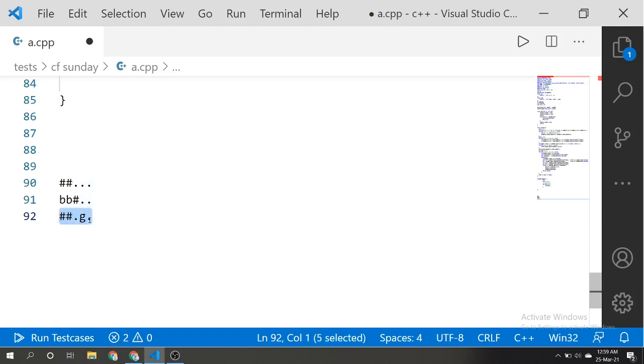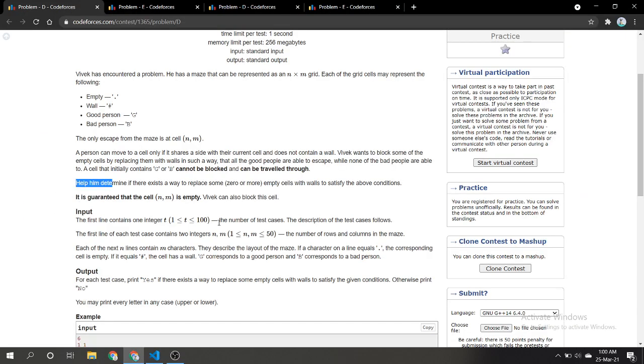By seeing this, you should observe that if we block our bad cell minimally, like for this cell we can block up, right, down, and here also. One more thing: you cannot block a cell which has a good person or a bad person in it.